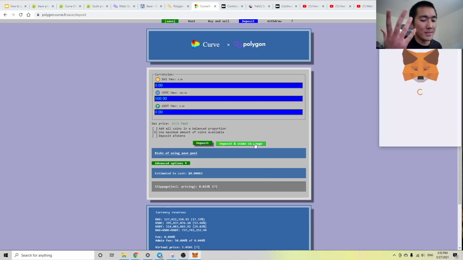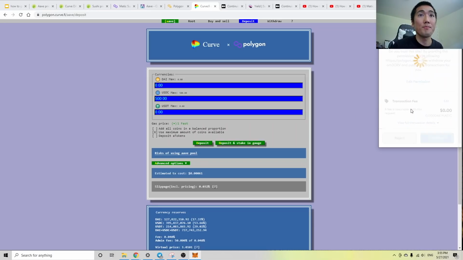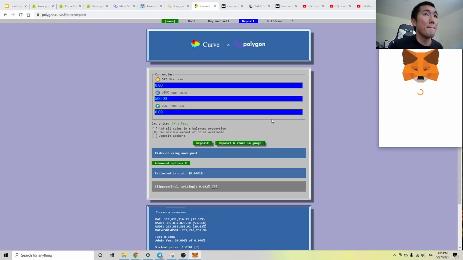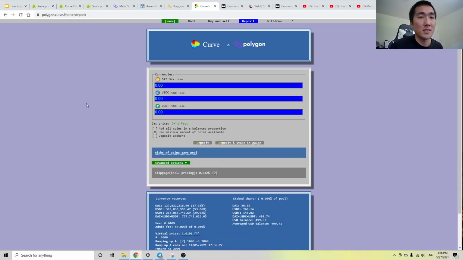So obviously, if this was on Ethereum, then I'd have to pay like $30 per transaction, which can add up obviously, right? So if you're a small account, then it'll price you out. But because on Polygon the fees are so low, even if you have a few $100s, you can still use Curve.